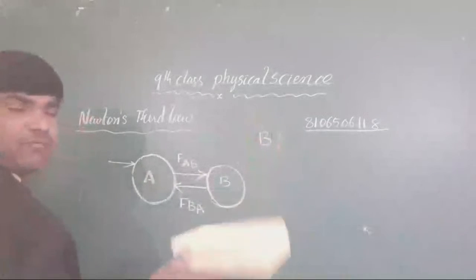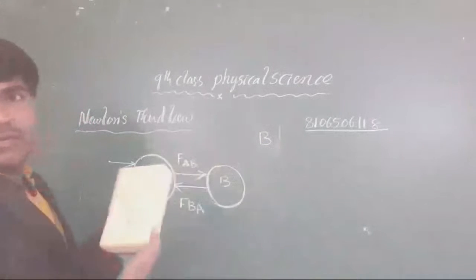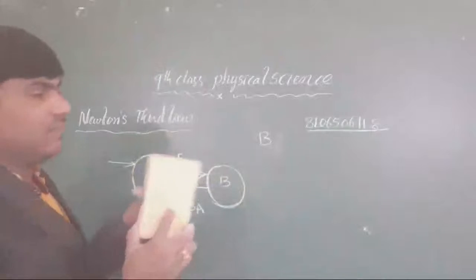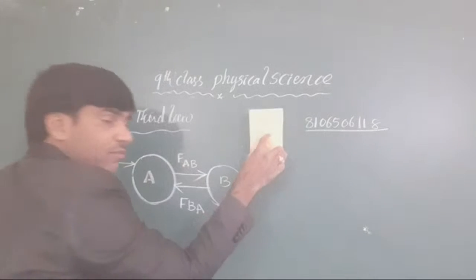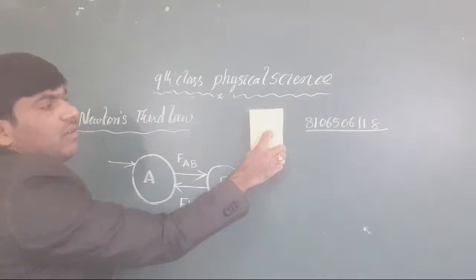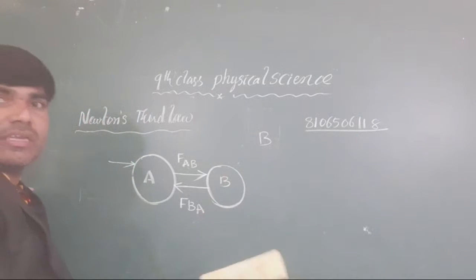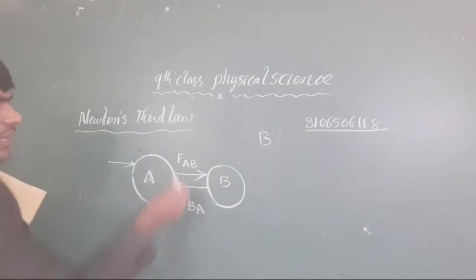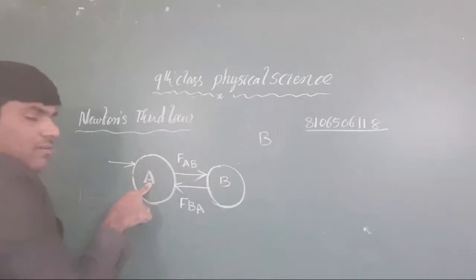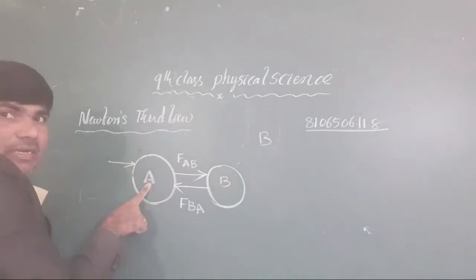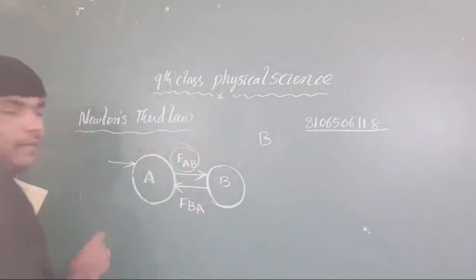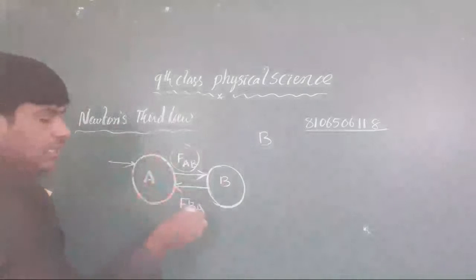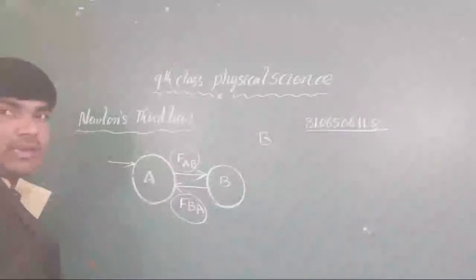Here both are giving force on one another or not? A is giving force on B, and B is also giving force on A. In this way, the force acting by A on B is taken as FAB, and by B on A is taken as FBA.